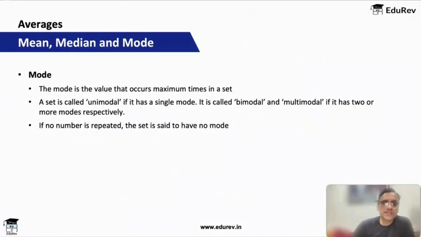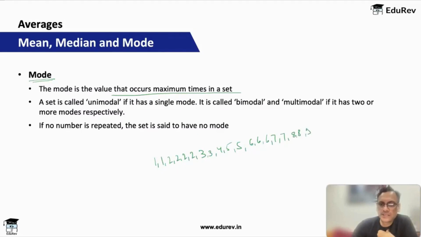And then the third term is mode. What is mode? Mode is the value that occurs the maximum number of times in a set. Let's say in an exam the students have scored this. Let's say these are the scores out of 10 of students in an exam.